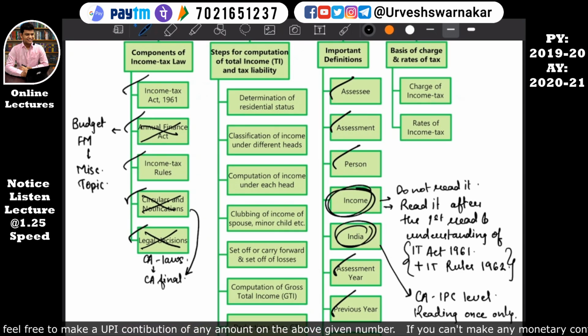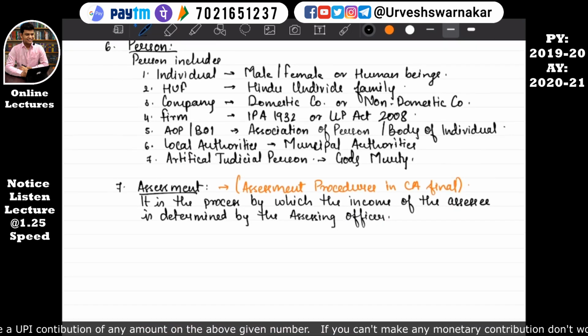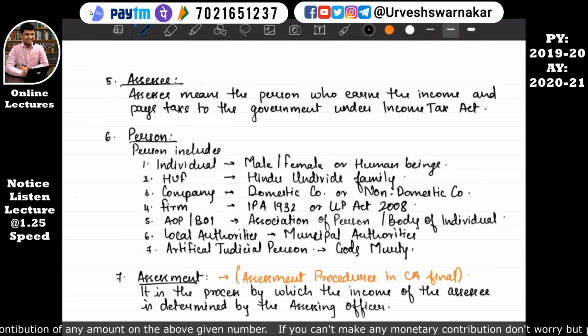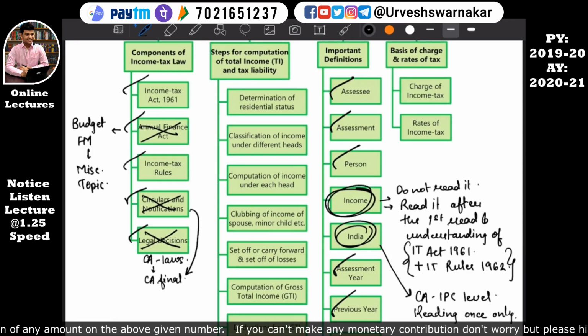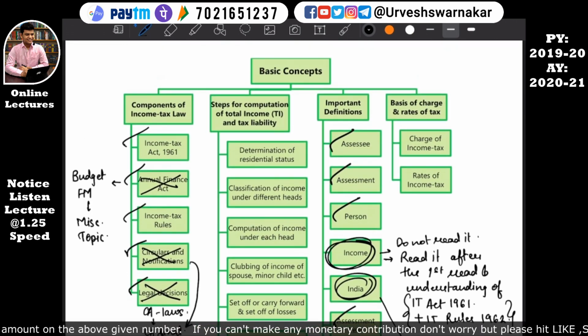I hope you all are noting this part at least. You do not copy these notes, because these notes will be available in PDF form in the Telegram group. Okay, so you just copy this much, whatever I am writing, in the study material.